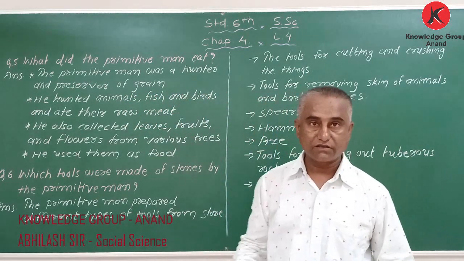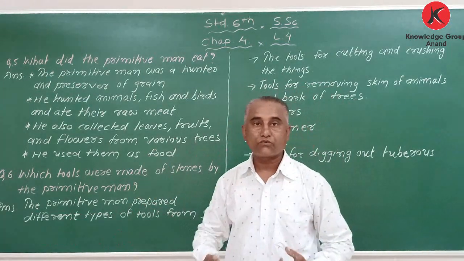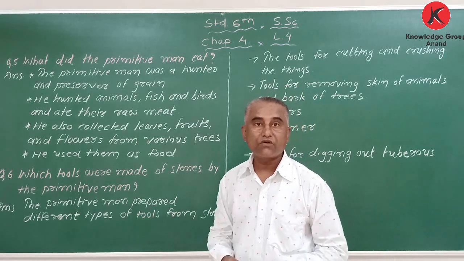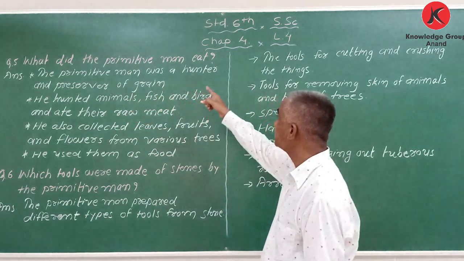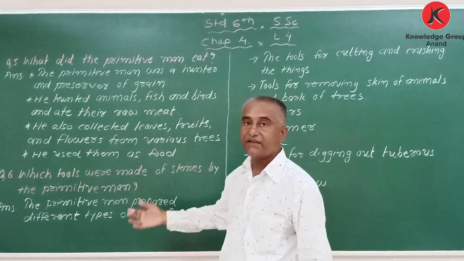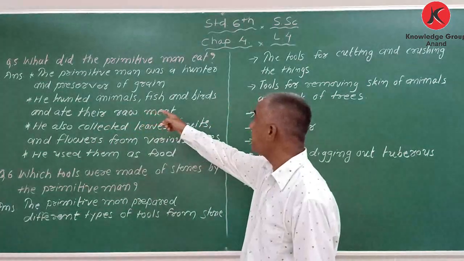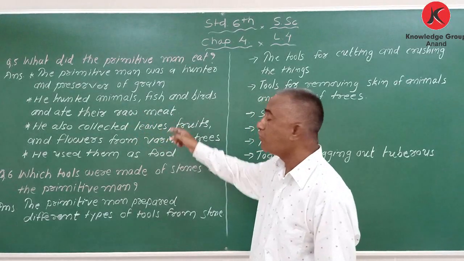He was a hunter. He was killing the animals, birds, and together they were eating raw meat of animals and birds. The first thing is the primitive man was a hunter. Hunter means shikari, and preserver of grain, collecting the things, grains. Second, he hunted animals, fish, and birds and ate their raw meat.